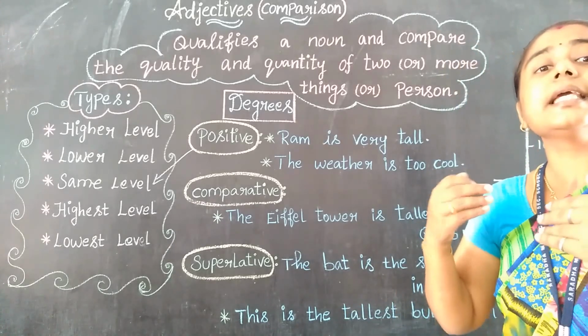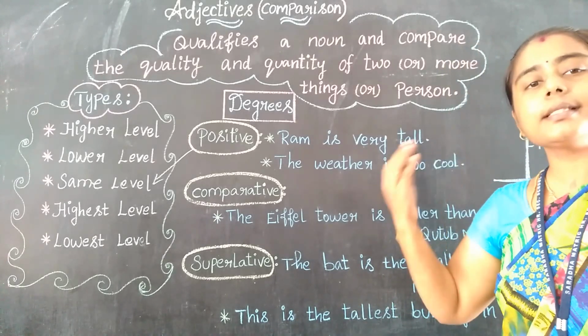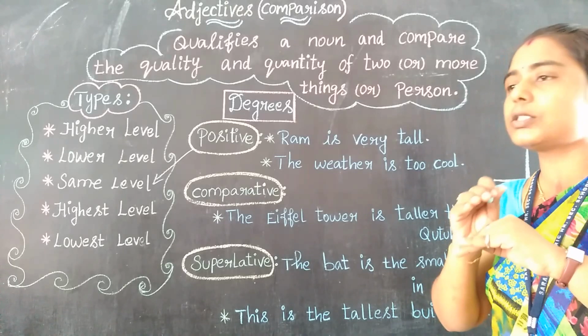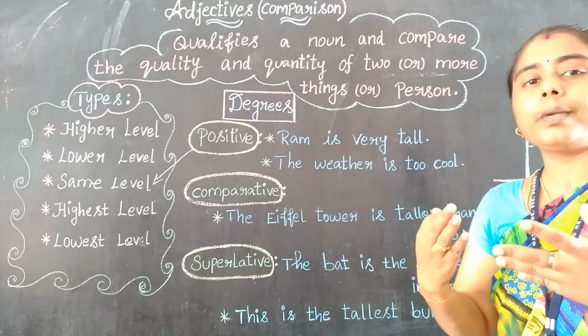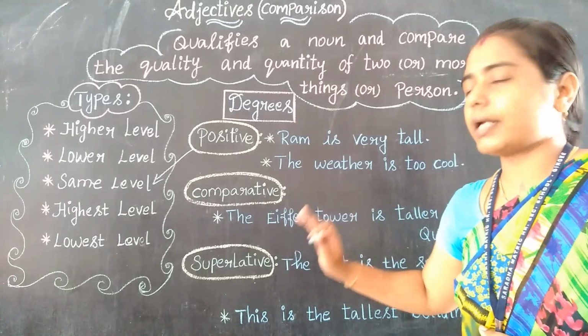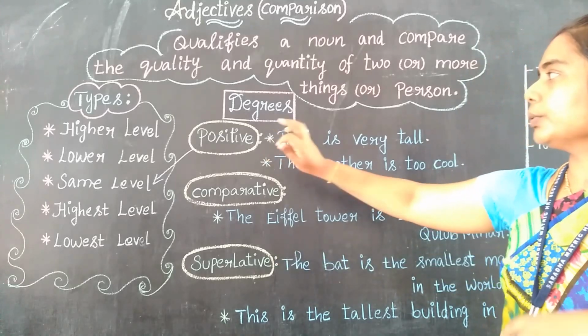Superlative means single out, that is, more than one. It always contains more than one, not a single one, right? So superlative. And now positive, let us see the example.